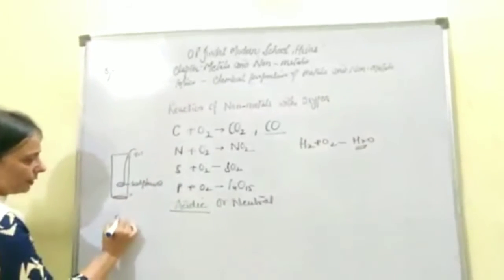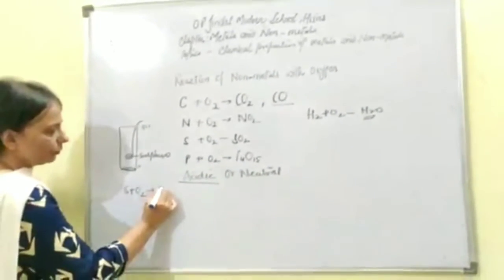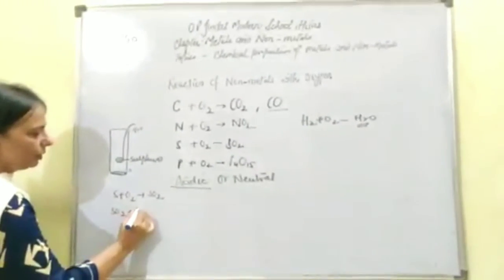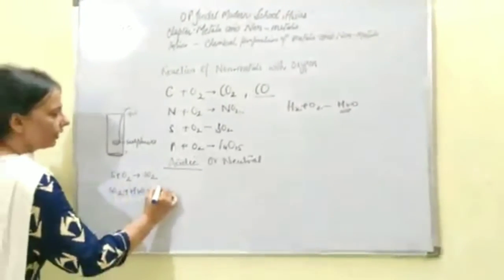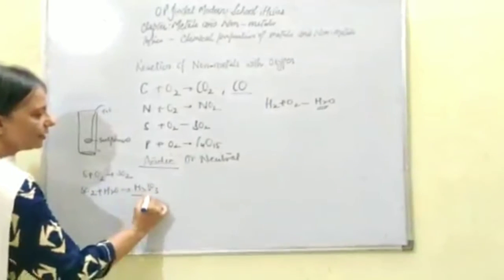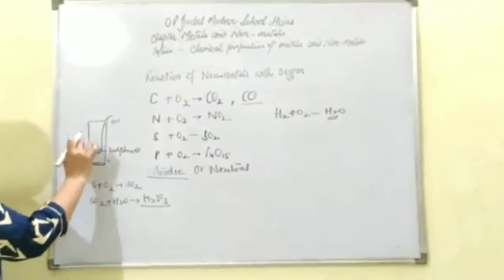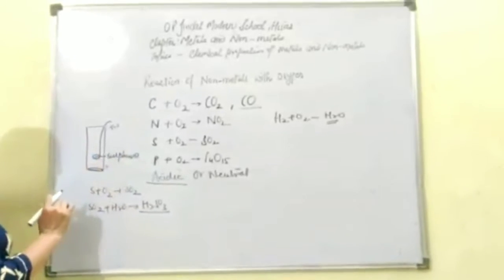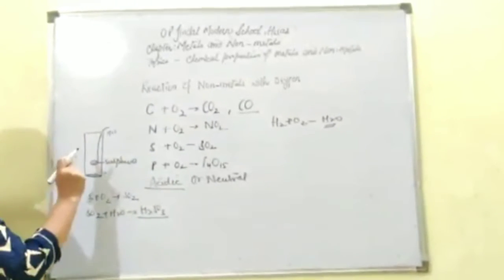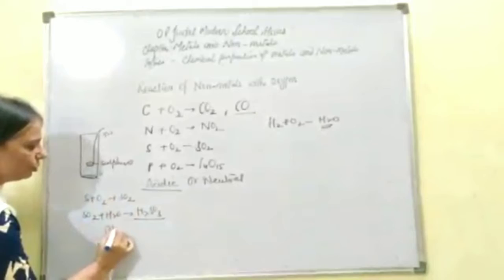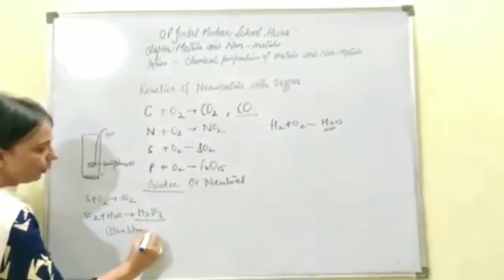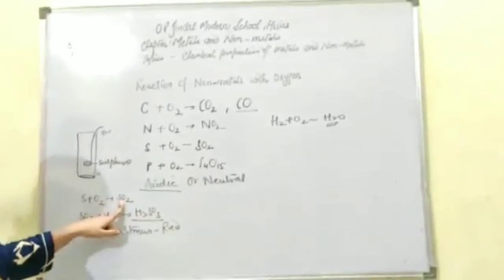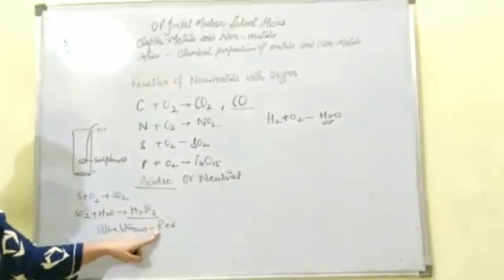Because when sulfur burns, it reacts with oxygen and forms sulfur dioxide. This sulfur dioxide is highly soluble in water. So once you pour the water in this one, it will form H2SO3, that is sulfurous acid. Now what you have to do is put blue litmus solution in this one. Pour a very small quantity, and the blue litmus will turn red. That shows that the nature of sulfur dioxide is acidic.